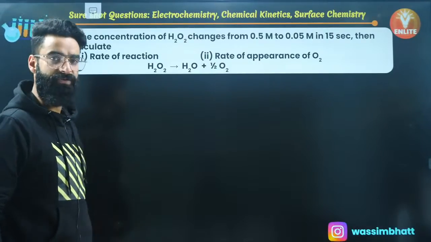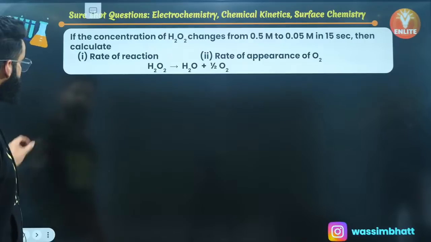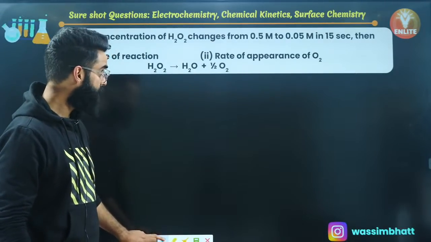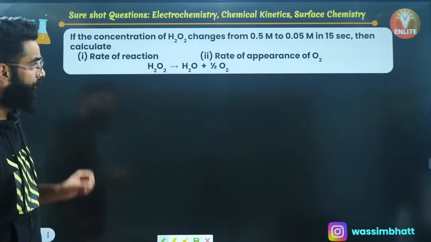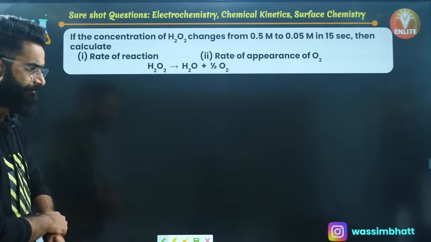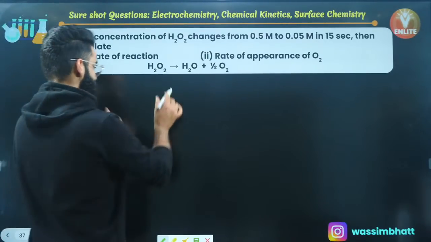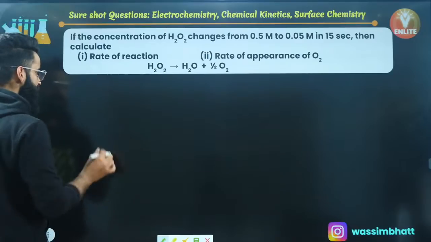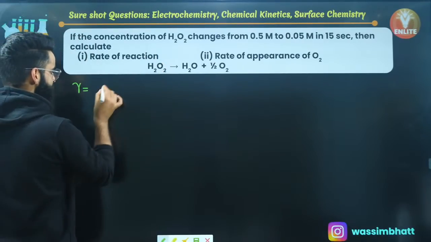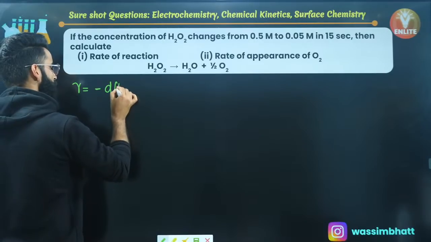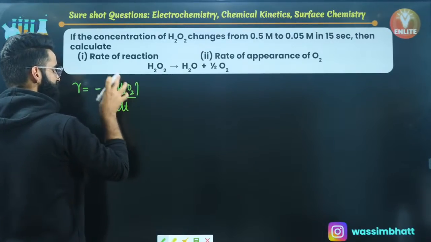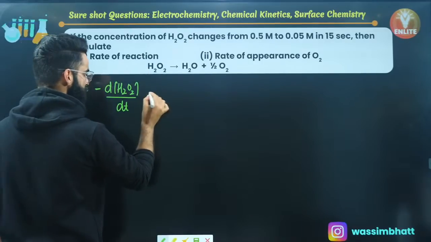The first question on your screen, my dear people. Have a look. If the concentration of H2O2 changes from 0.5 molar to 0.05 molar in 15 seconds, then calculate the rate of reaction and, second, the rate of appearance of O2. So first, this is the balanced chemical equation I'm given. Let me write the differential form of rate for this equation. I'll start with a minus sign, then write the change in the concentration of H2O2 divided by dt. This term gives me the rate of reaction in terms of H2O2.